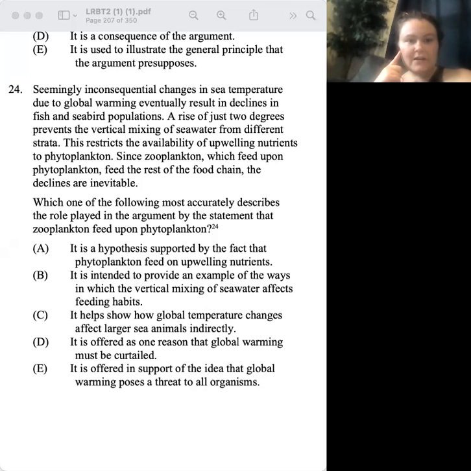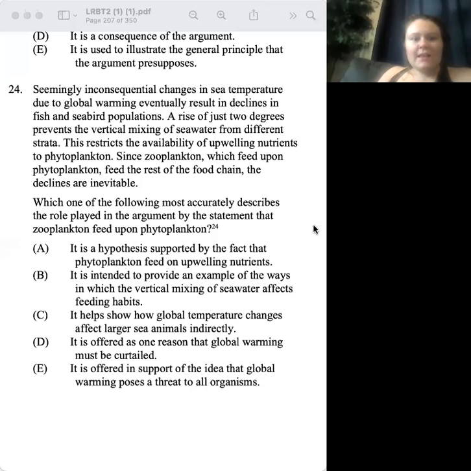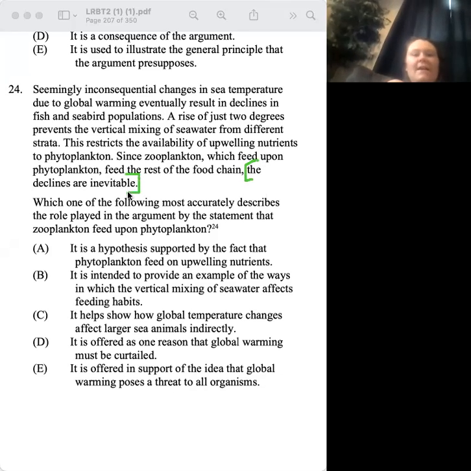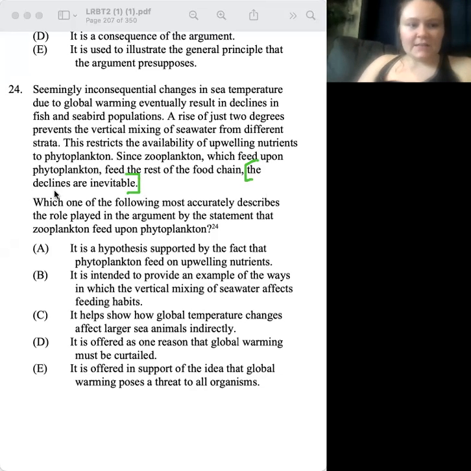This restricts the availability of upwelling nutrients to phytoplankton. Okay, cool. Since zooplankton, which feed upon phytoplankton, feed the rest of the food chain, the declines are inevitable. All right, so what is our conclusion here? Hold on. A lot of people want to pick this last sentence, that the declines are inevitable, but what is that supporting?